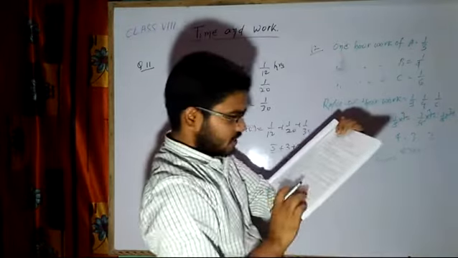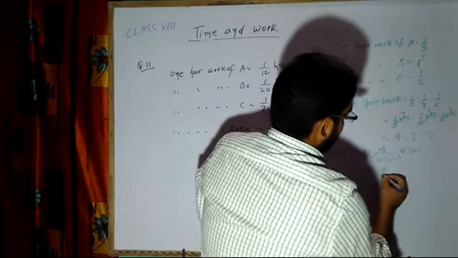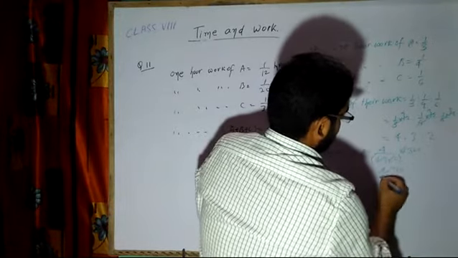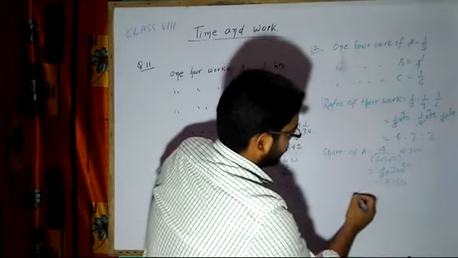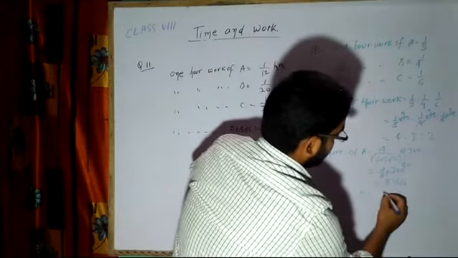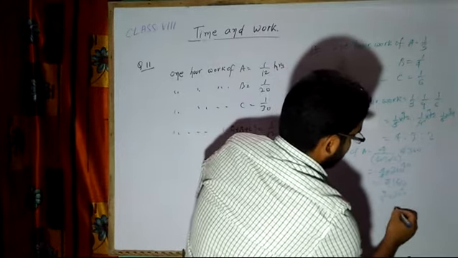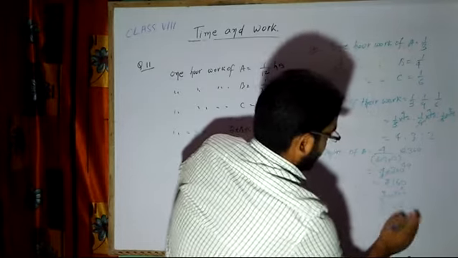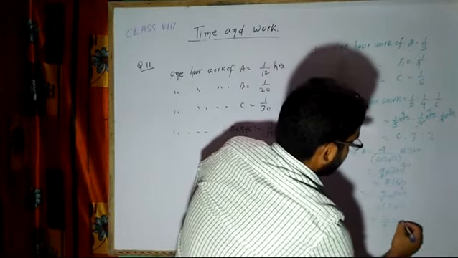It is 360, I think, yeah. So 4 plus 3 is 7, plus 2 is 9. 4 by 9 into 360 is 160 rupees. Similarly, share of B is equal to 3 by 9 into 360, that means 120 rupees. Now, share of C will be equal to 2 by 9 into 360.